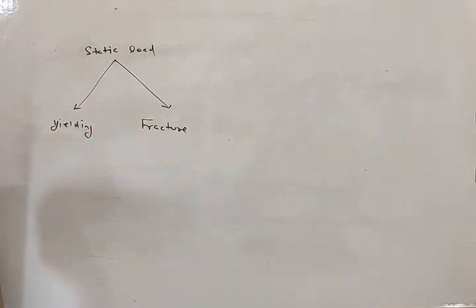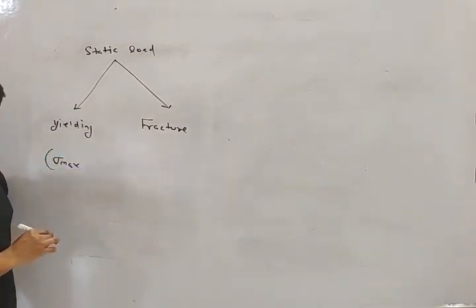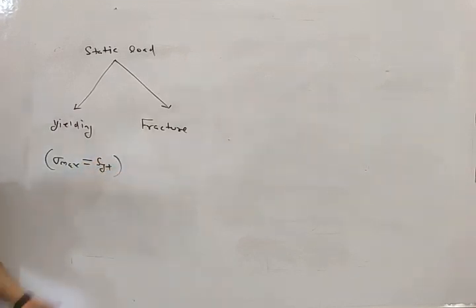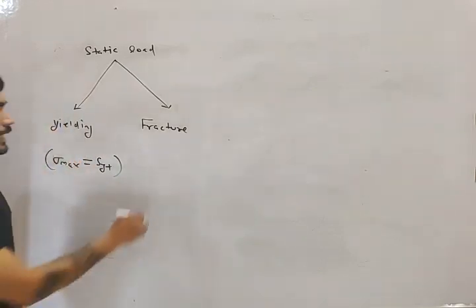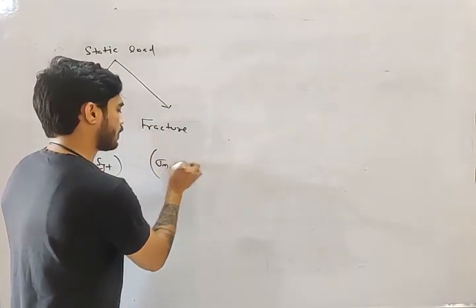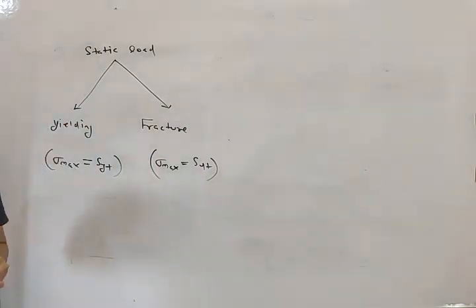When will you get yielding, my friend? When your sigma maximum becomes equal to SYT. When your sigma maximum becomes equal to SYT, the material will fail due to yielding. And when will the material fracture? If your sigma max becomes equal to SUT, then the material will fracture.